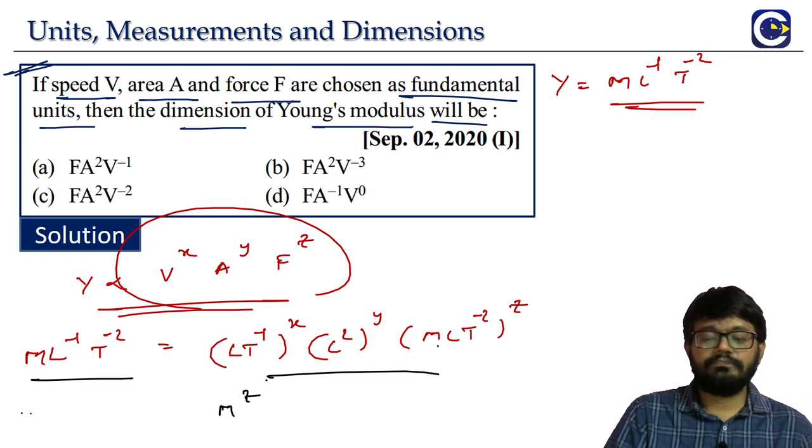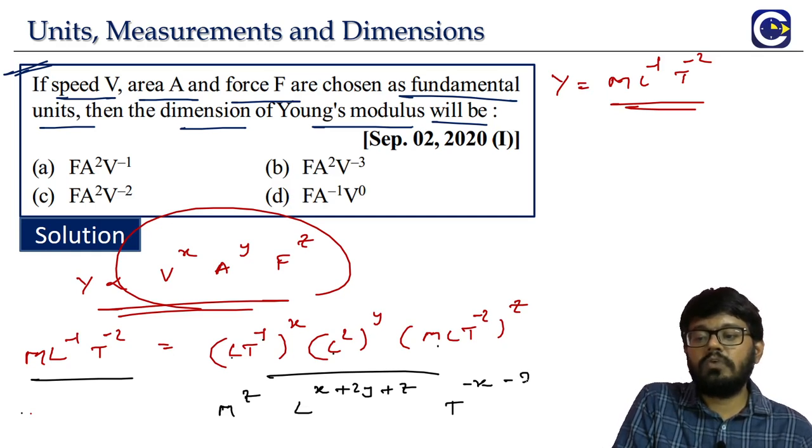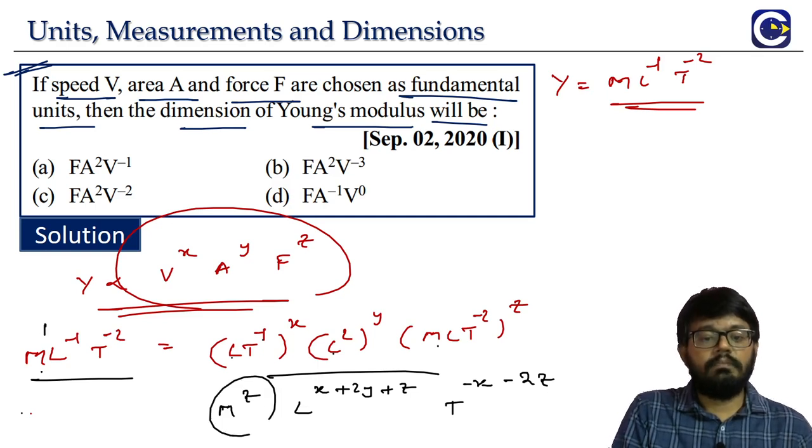Okay, then where all is L coming? L is coming here. L is also coming here. So L power x plus 2y plus z. Then T, right? Where all is T coming? T power minus 1 whole power x means T power minus x. Then here T power minus 2 whole power z means minus 2z.